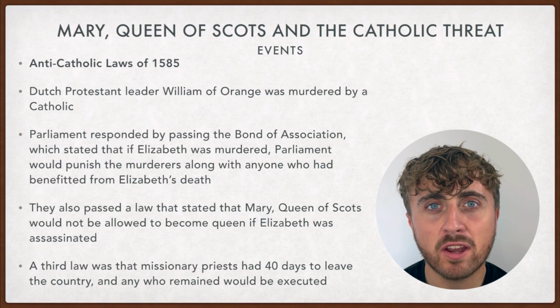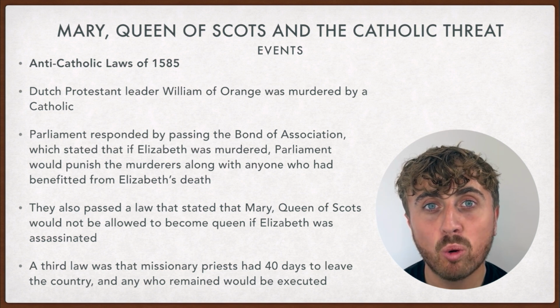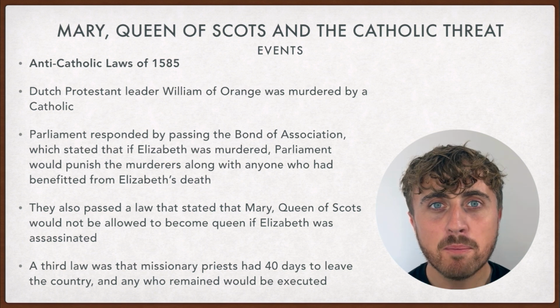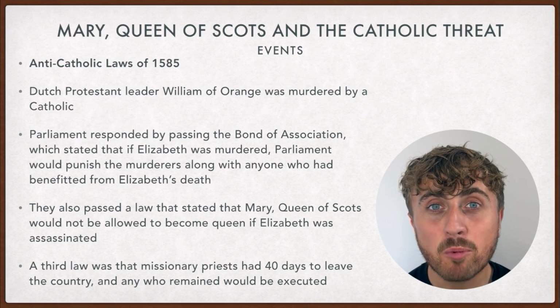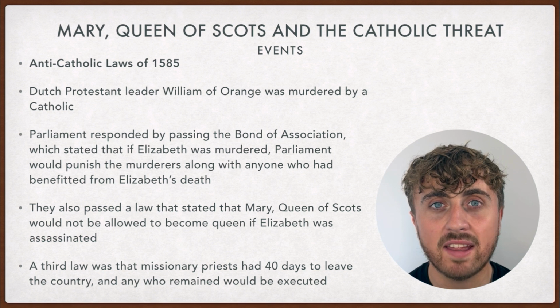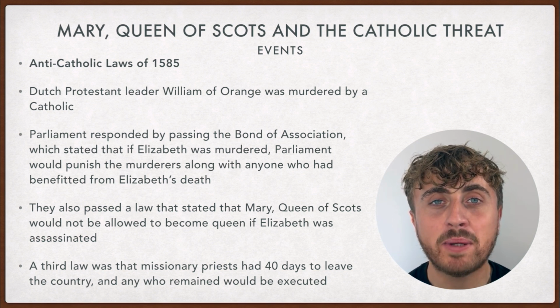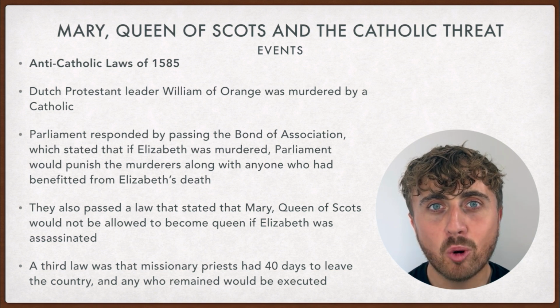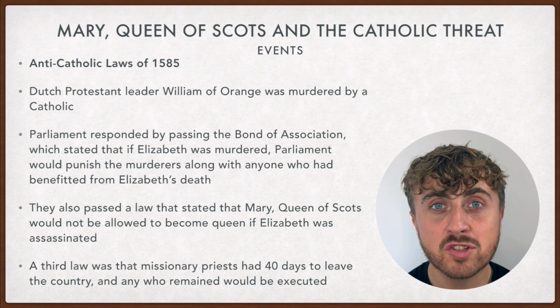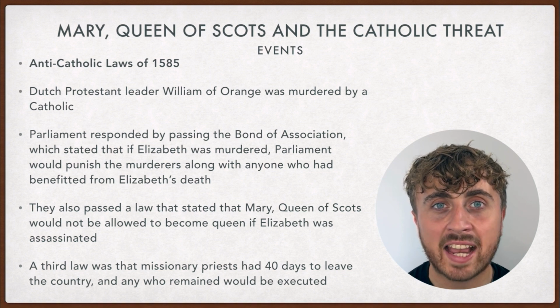The Catholic murder of Dutch Protestant leader William of Orange led to the anti-Catholic laws of 1585. Part of this was the Bond of Association, which stated if Elizabeth was murdered, the government would not only go after the murderers, but also anyone who benefited from Elizabeth's death. They also passed a law stating that Mary Queen of Scots would not be allowed to become queen if Elizabeth was assassinated. They also ordered that all missionary priests leave the country within 40 days or face execution.